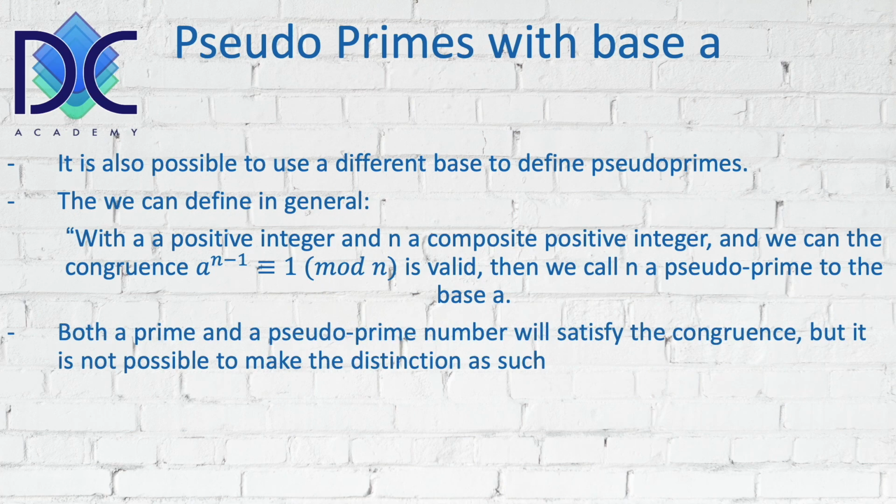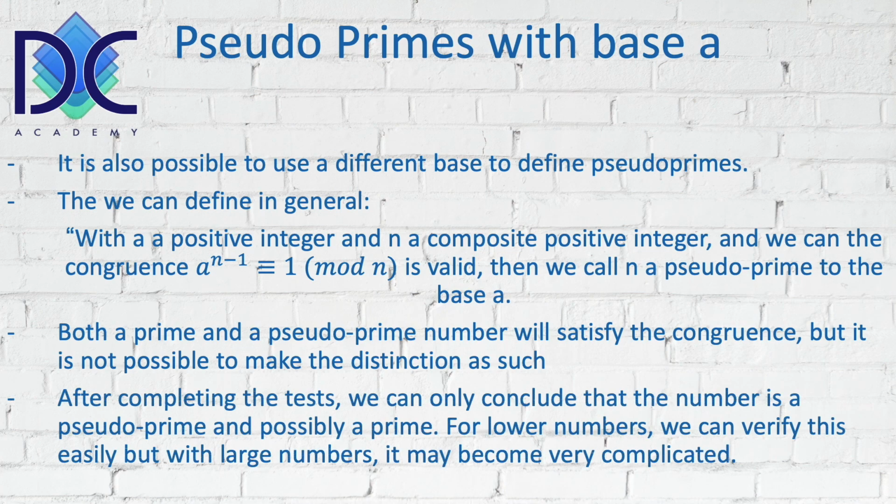Now, both prime and pseudo prime numbers will satisfy the congruence. So based on this congruence, we cannot say whether the number is a prime or a pseudo prime. Like I said before, we have to prove for each of them if the result is prime or pseudo prime. After concluding the tests, we can only conclude that the number is a pseudo prime or possibly a prime. So these are the two things we get out of this test. Now, for lower numbers, it's very easy to verify, but with large numbers, this can